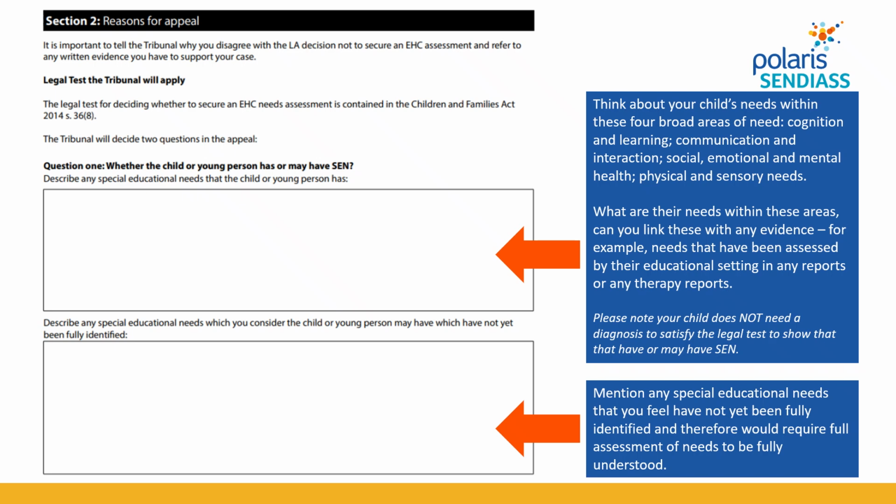So those might be physical impairments, visual or auditory impairments, but it also includes any sensory needs that impact on learning. For instance, the noise within the environment, the light, any displays around the room, and any sensory tools that they need to be able to access their learning or sensory barriers that they experience. So you describe all of that in this first box.